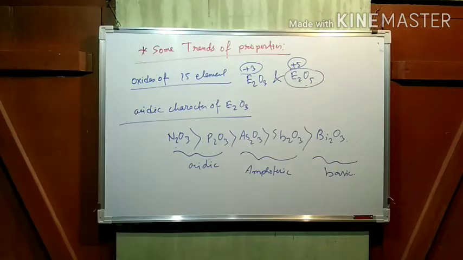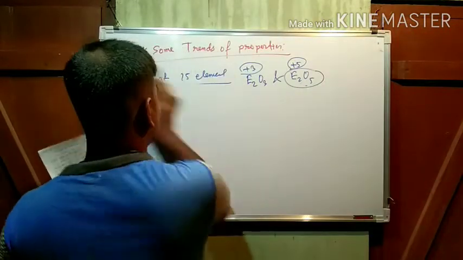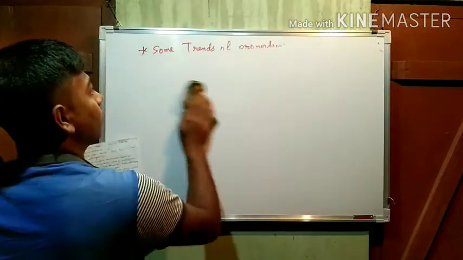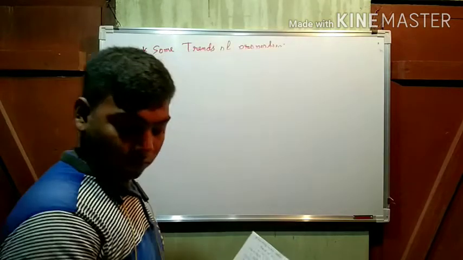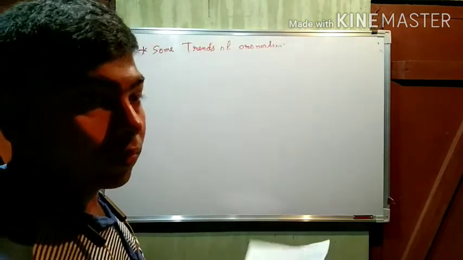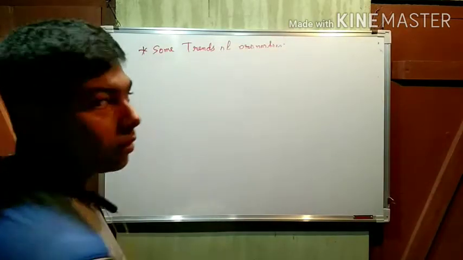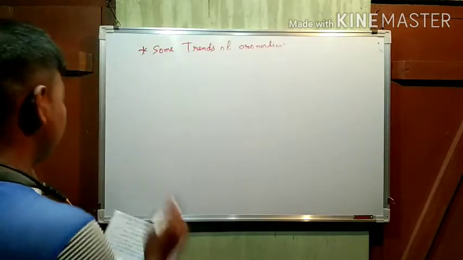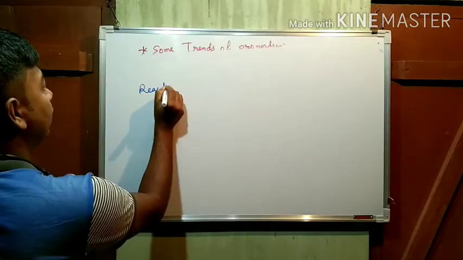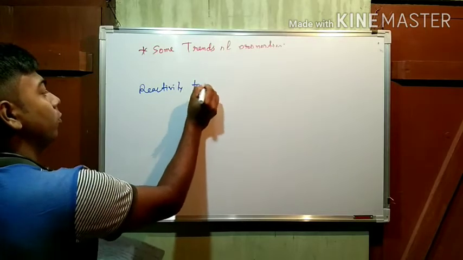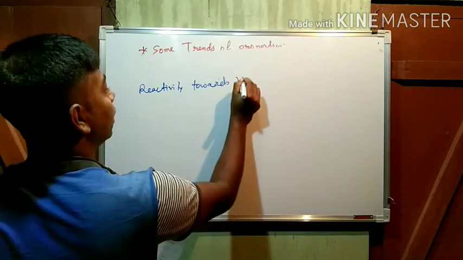See the next. Next is the reactivity towards the halogens.